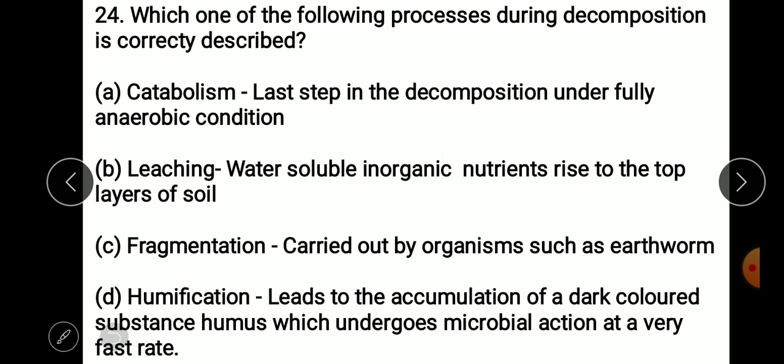Humification leads to accumulation of dark colored amorphous substance called humus, and that further undergoes decomposition at an extremely slow rate. So humus again undergoes decomposition, but the rate is very slow because these are the simplest forms. After that this humus is further degraded by some microbes, resulting in release of final inorganic nutrients, and this is called mineralization. So here the answer is fragmentation, or C.